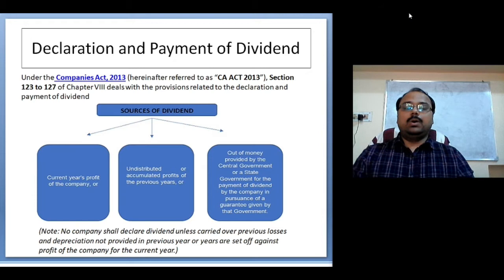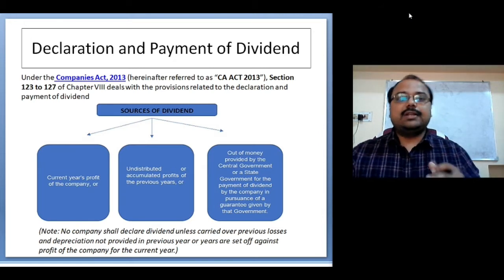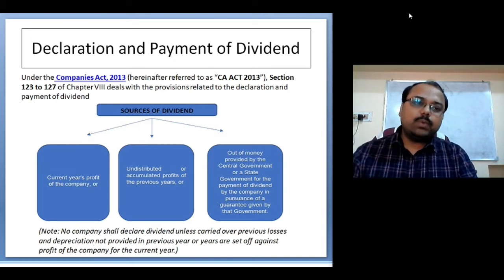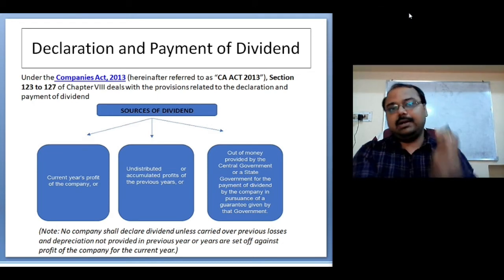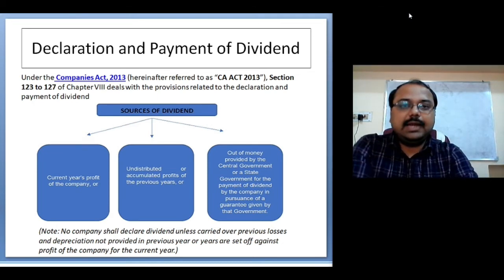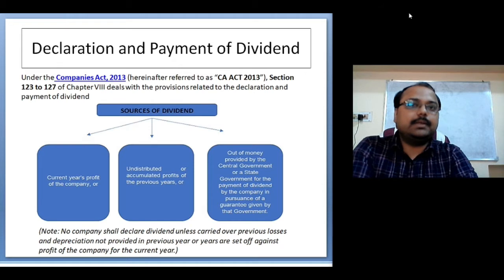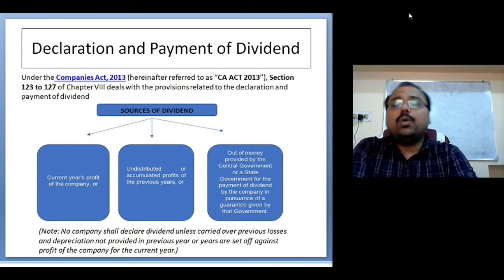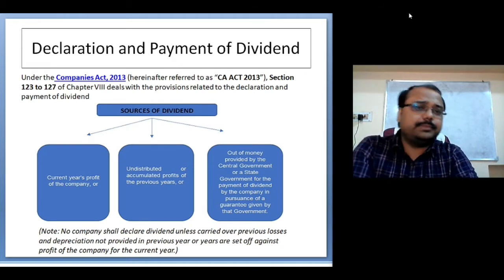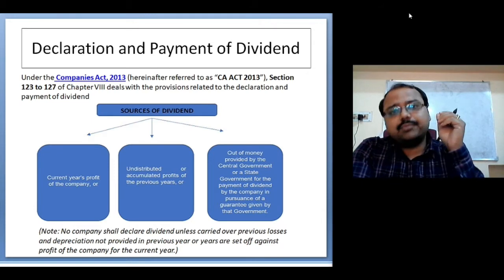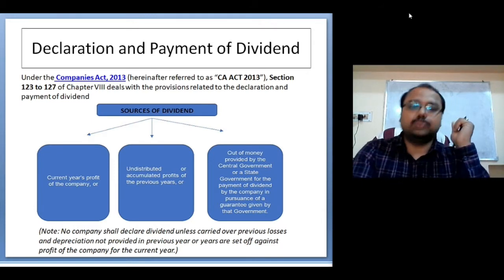Now, what are the provisions related to declaration of dividend? When the company wants to declare dividend, are there any provisions in the Companies Act 2013? What are the sources of dividend? Is profit the only source or is there any other source?